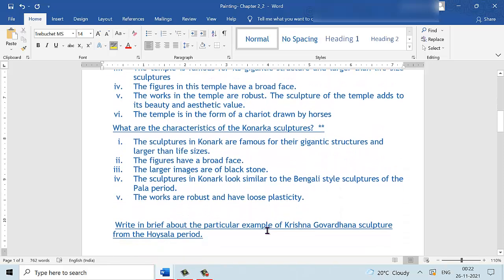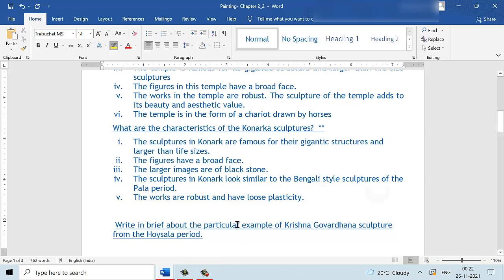What are the characteristics of the sculptures in the Konark temple? These sculptures are known for their gigantic structures and larger than life size sculptures. The figures have a broad face and some of the larger images in this temple are of black stone. The sculptures in Konark look very similar to the Bengali style sculptures found during the Pala period. And the works here are robust and they have a loose plasticity.